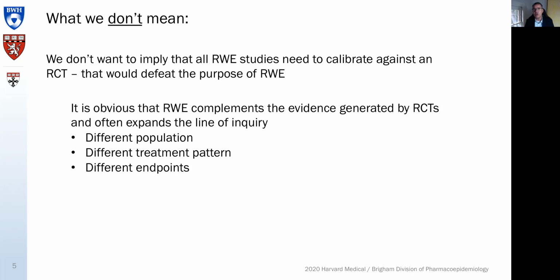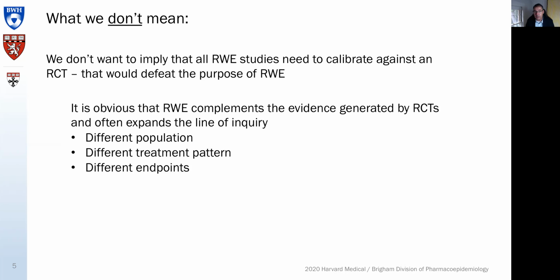Real-world evidence is there to complement RCTs because we may expand to other study populations. We may want to study other treatment patterns. We may be interested in slightly different endpoints and things like that. It is the purpose of real-world evidence to go beyond the RCTs. But we need to also find examples where we can calibrate, and we need to learn from that. When does it work? When does it not work? What is going wrong in studies and what is going well in real-world evidence studies in order to come closer to a causal interpretation.